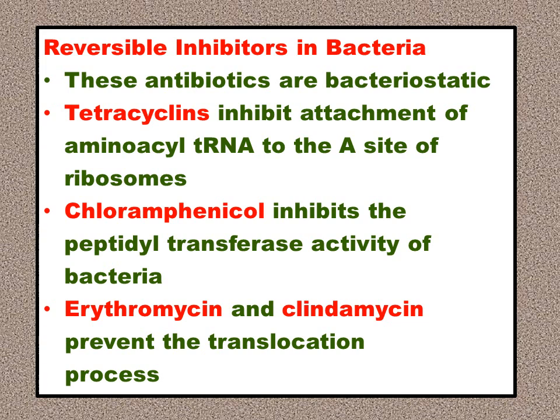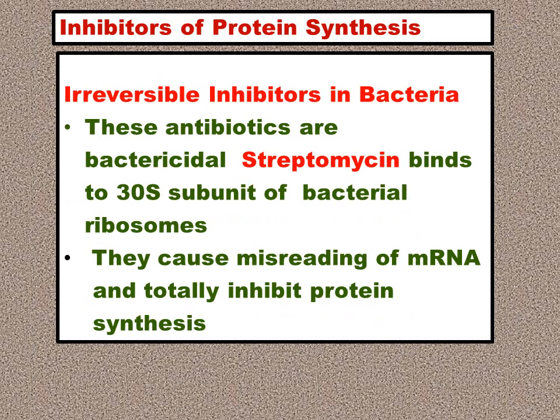Chloramphenicol inhibits the peptidyl transferase activity of the bacteria. The peptide bond formation ribozyme which is required is inhibited by chloramphenicol in bacteria. Then erythromycin and clindamycin prevent the translocation process. The movement of the ribosome over the mRNA is prevented by erythromycin and clindamycin in prokaryotes or bacteria. Thereby the inhibition of protein biosynthesis occurs.